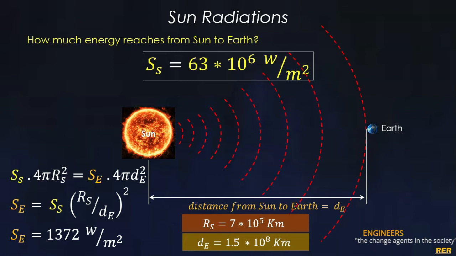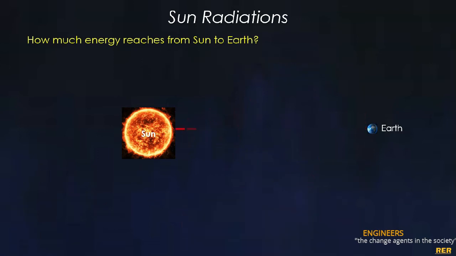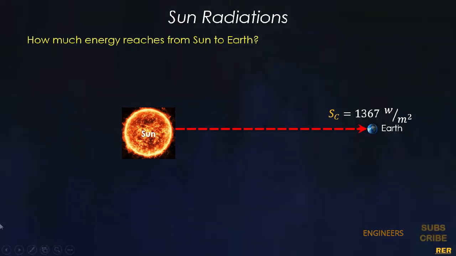Now the total amount of energy we receive from the Sun at the Earth's surface is also called the solar constant, and the value of this solar constant is 1367 watt per meter square. Now with this amount of energy which we receive from the Sun as a solar constant, what is going to be the temperature of the Earth?